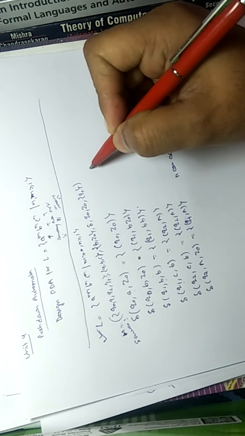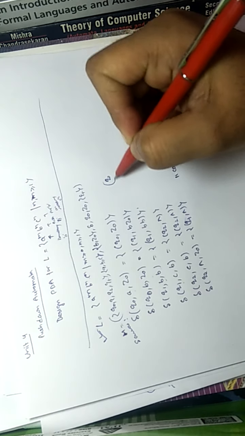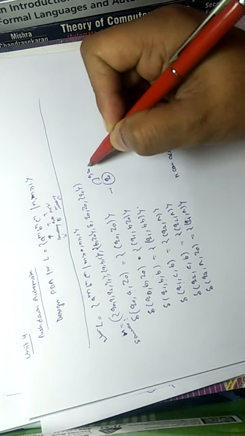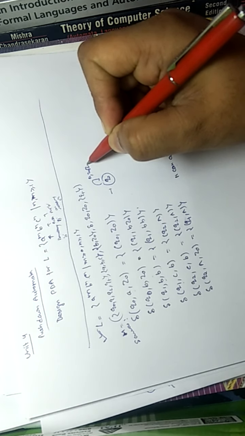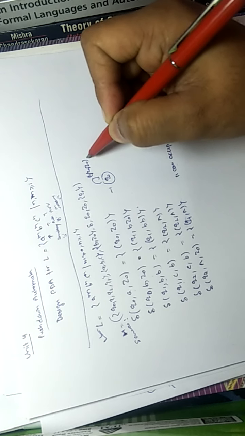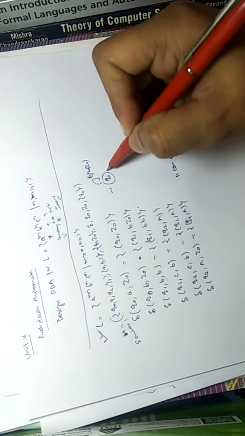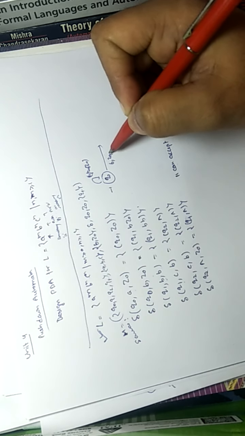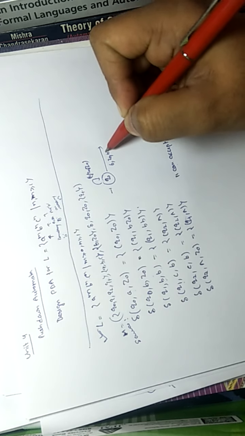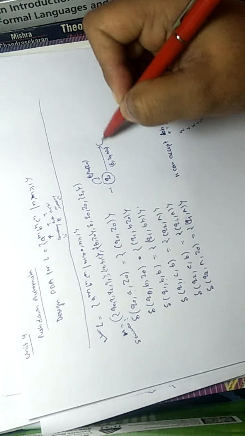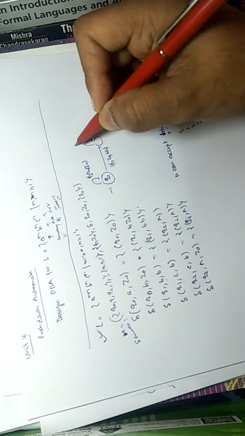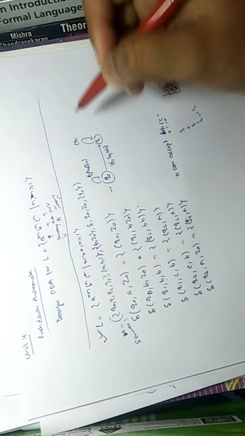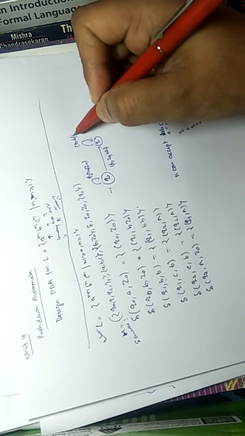You can observe it using its diagram also. At Q0 we are reading A, Z0 at the stack, and we are doing nothing here. After that we are reading B, Z0 at the stack, and we are pushing it. Then we are reading B again, moving to Q1, B on the top, and we are pushing it.